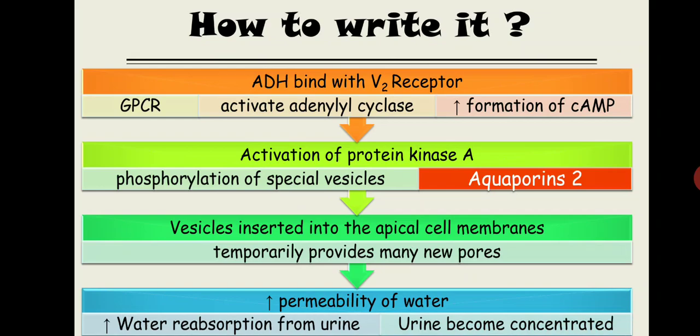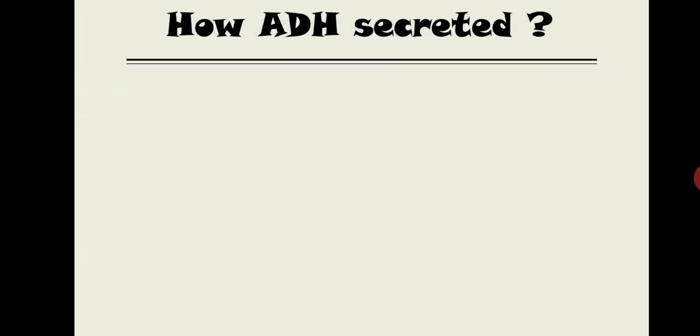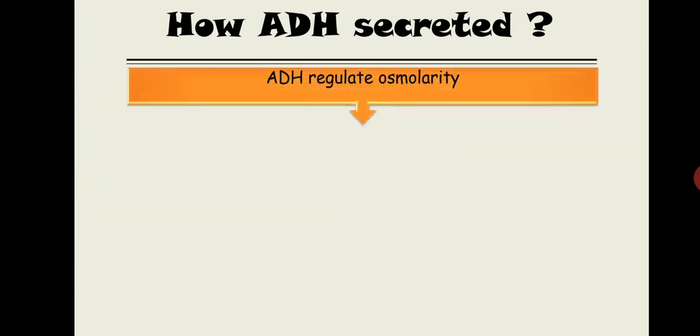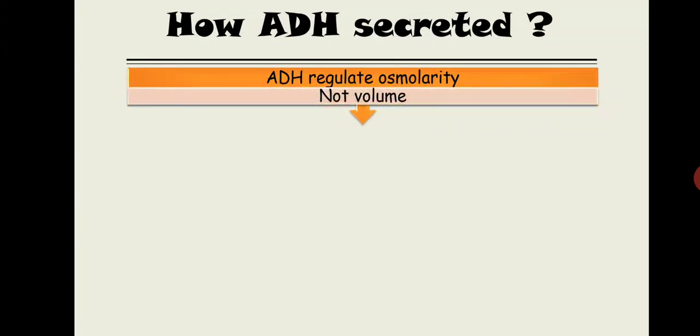Now how is this ADH secreted? Here's the thing, ADH regulates the osmolarity, not the volume, but indirectly volume. As the volume of water inside the blood increases, it is going to decrease the osmolarity of the blood, and ultimately it's going to secrete the ADH.